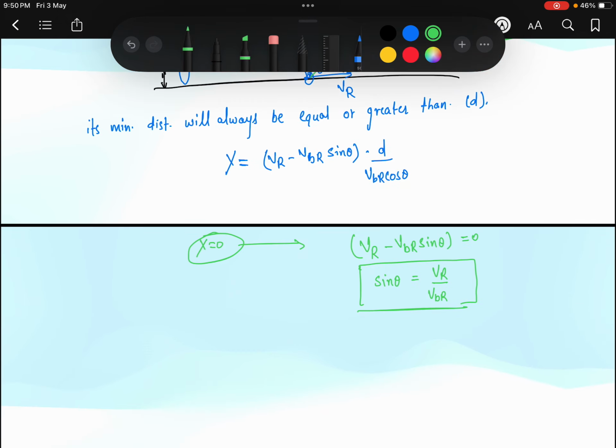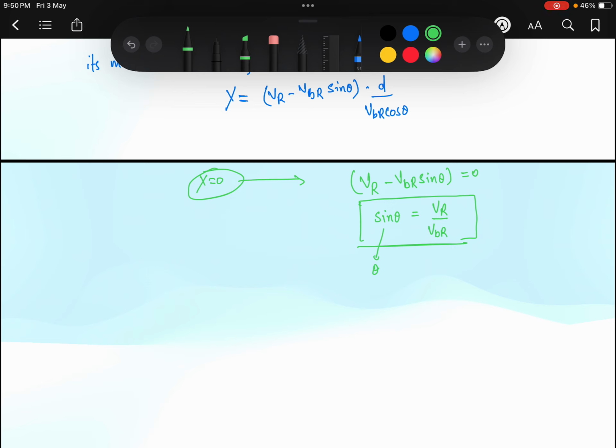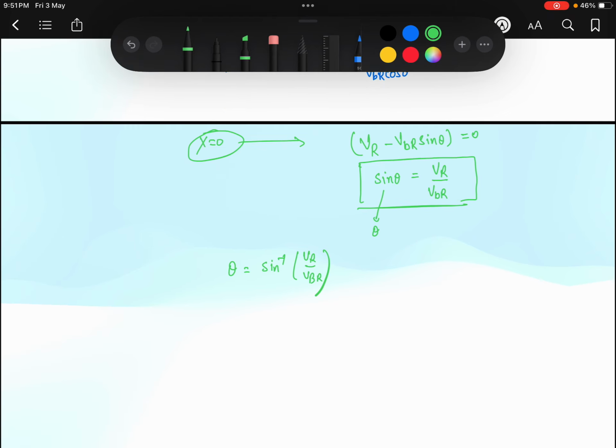This is the value of theta, the direction in which the boatman should row his boat so that he will cover the minimum distance to cross this river. So theta will be equal to sine inverse of vr divided by vbr. This is our first case, and this is an important formula.